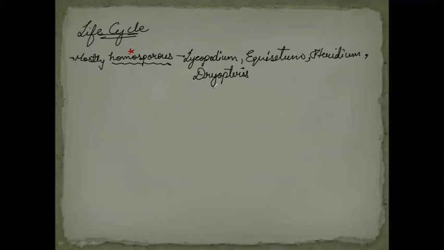But there are some heterosporous pteridophytes also. These heterosporous pteridophytes have examples which are also important. So let's see. Heterosporous, and example is first one, Selaginella.